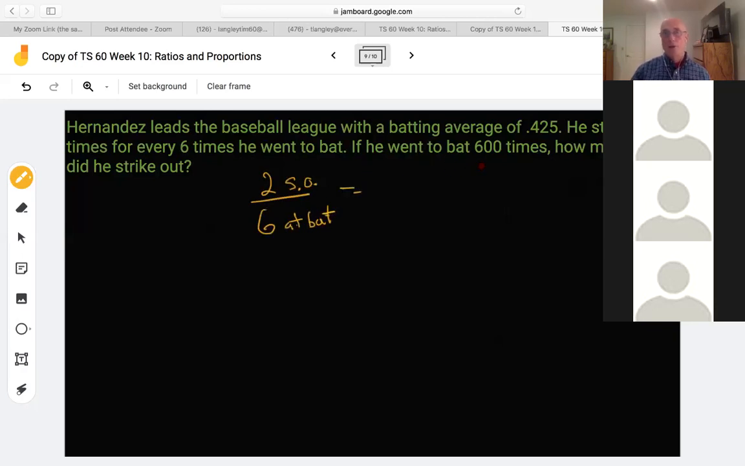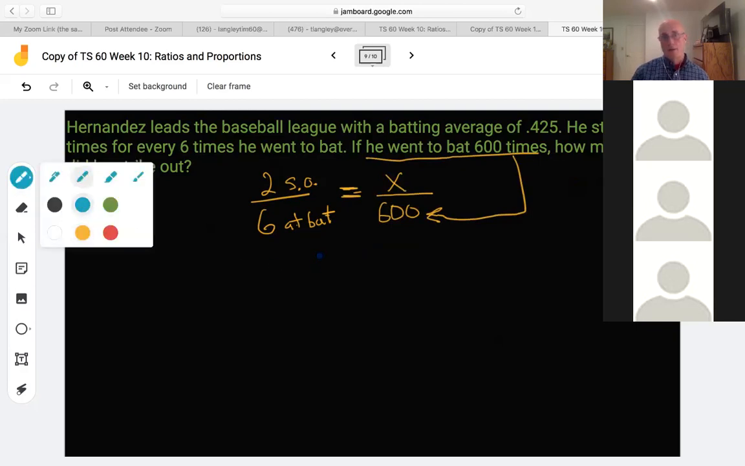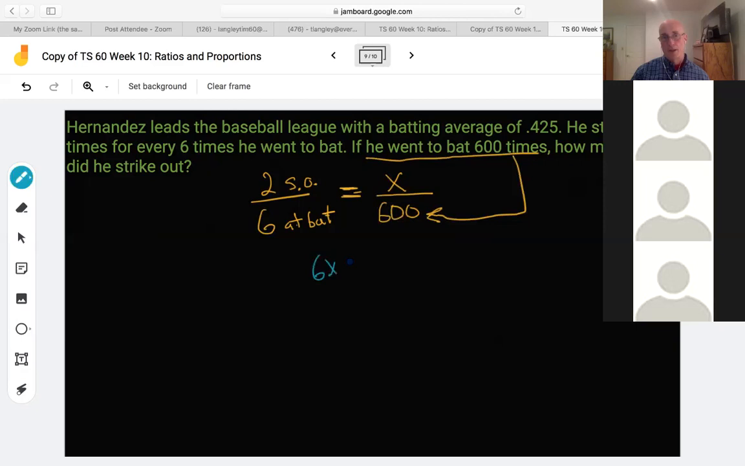Equals, if he went to bat 600 times, keeping this all proportional side by side, 600 at-bats. So that's why I put this here. How many times did he strike out? They want to know X, so they want to know strikeouts, okay? So I'm going to have 6X equals 2 times 600 is 1200, okay?